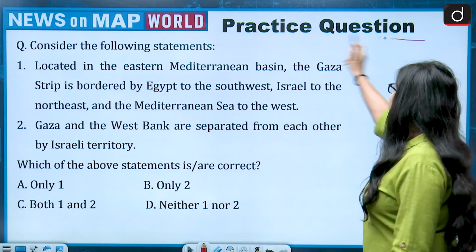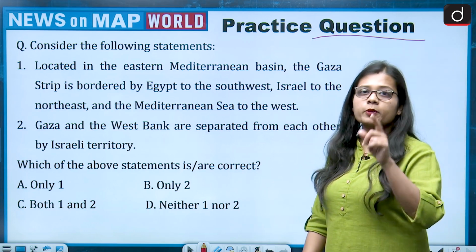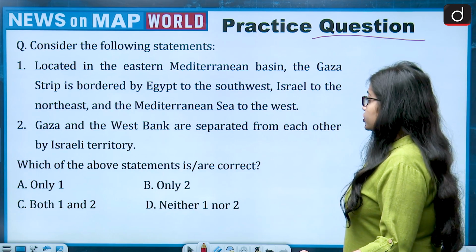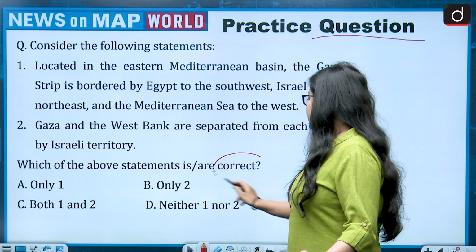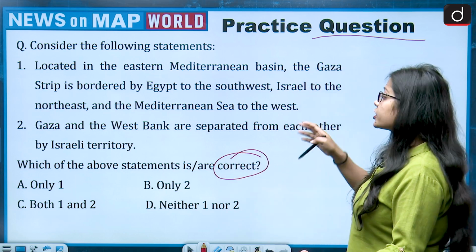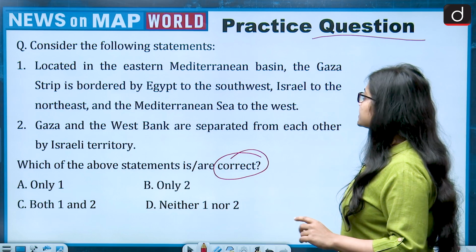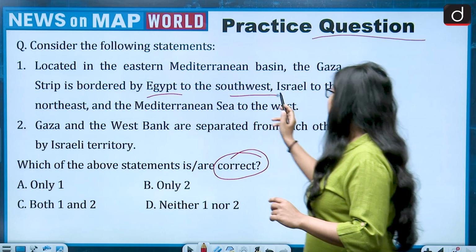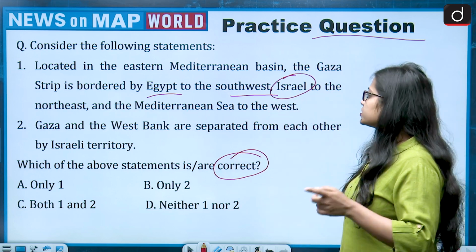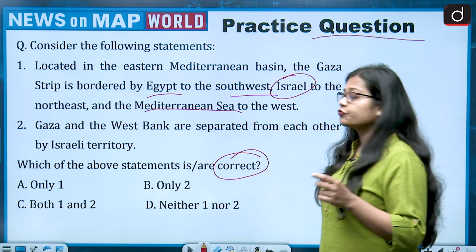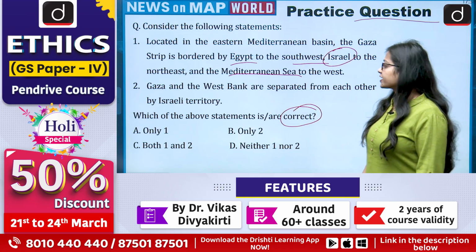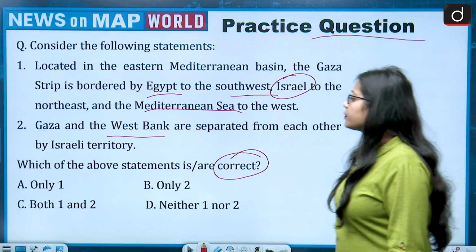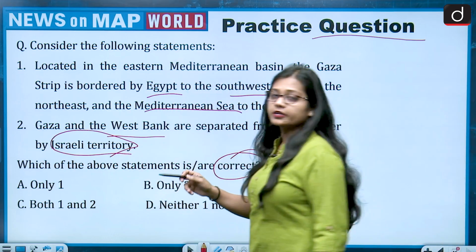So next question is the practice question, and like always, you people will give me the answer in the comment section. The question talks about, consider the following statements. Which of the above statements are correct? There are 2 statements given. First, located in the eastern Mediterranean basin, the Gaza Strip is bordered by Egypt to the southwest, Israel to the northeast, and the Mediterranean Sea to the west. Be very clear with the directions. Second statement talks about Gaza and the West Bank are separated from each other by Israeli territory.